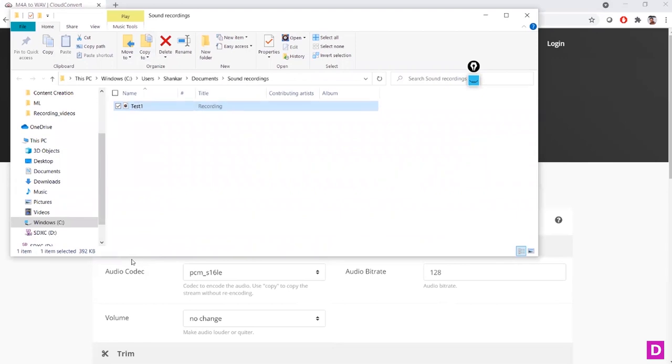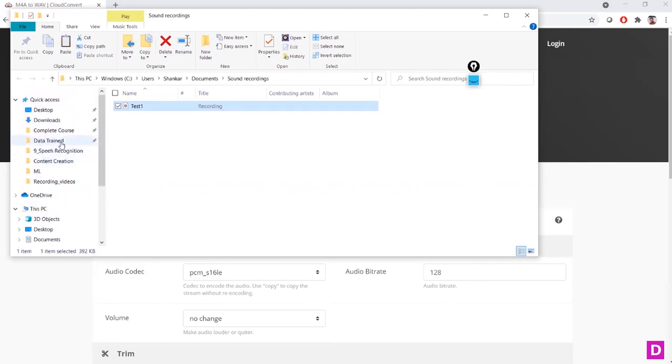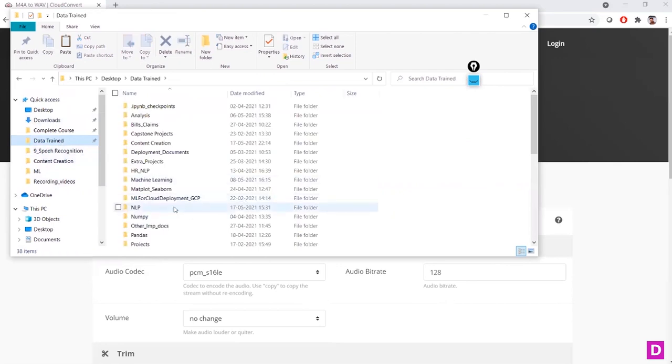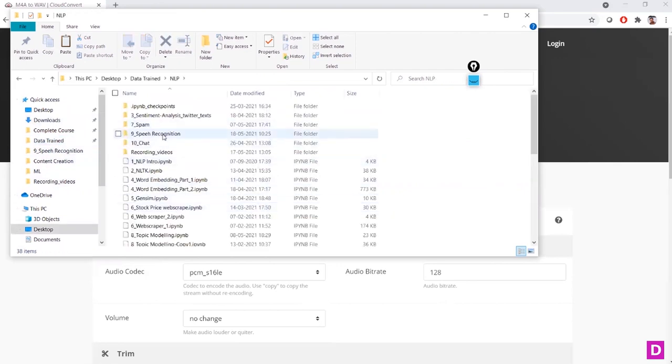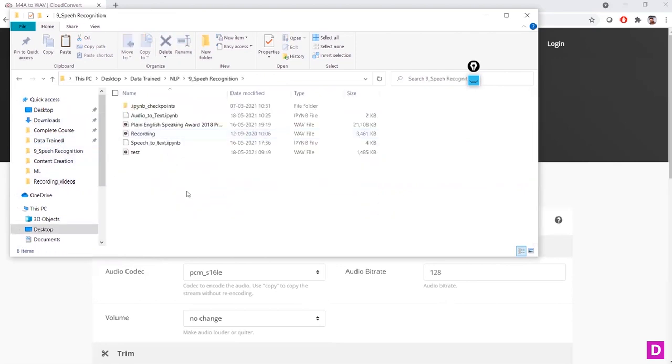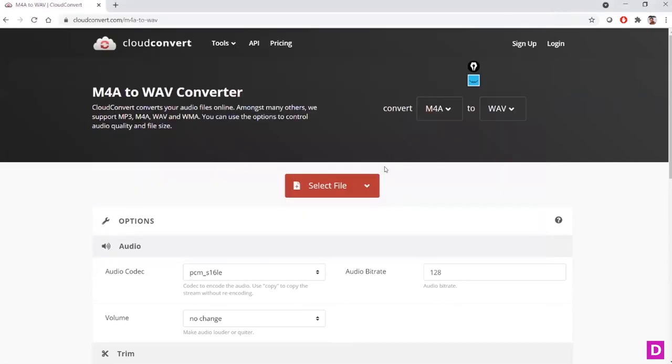Let me store this into one of the folders. Okay, I'm going to store it here as test one. Now I'm going to convert that into WAV format.